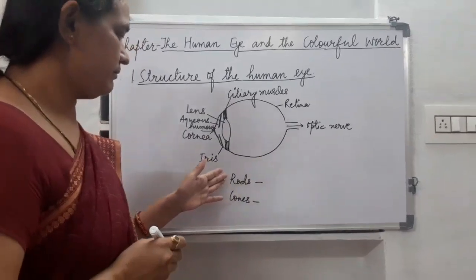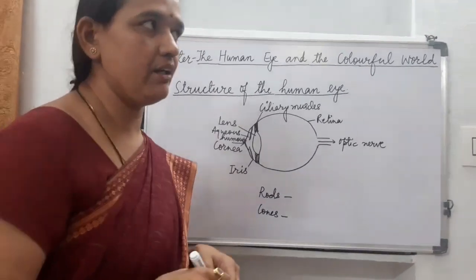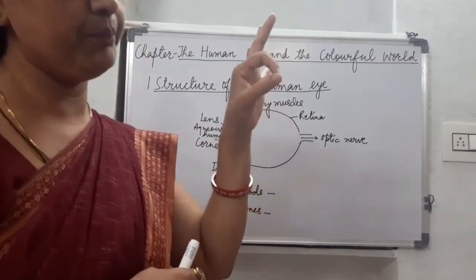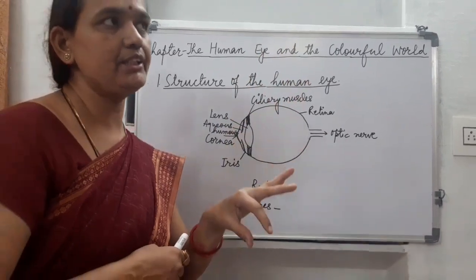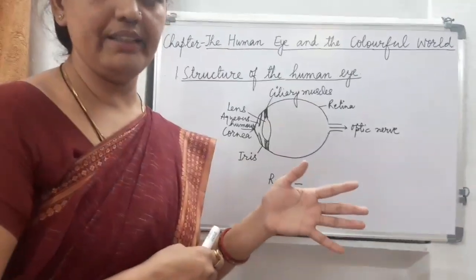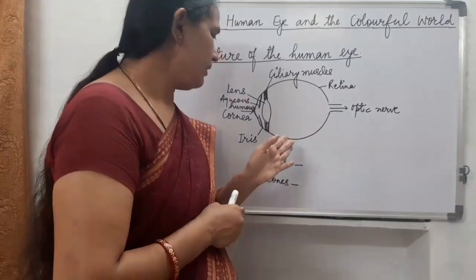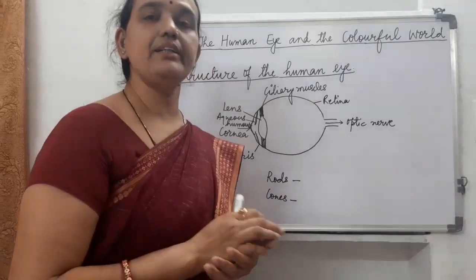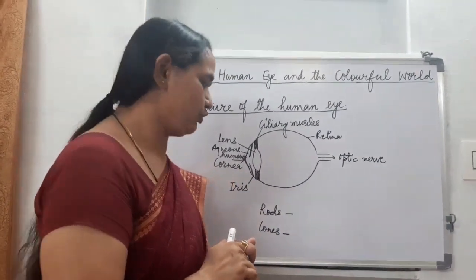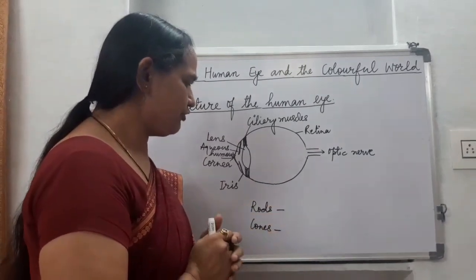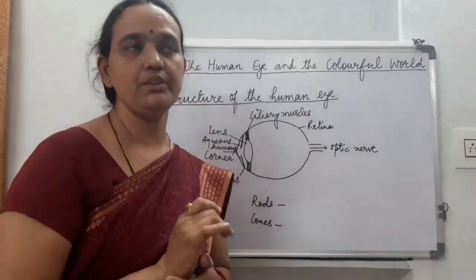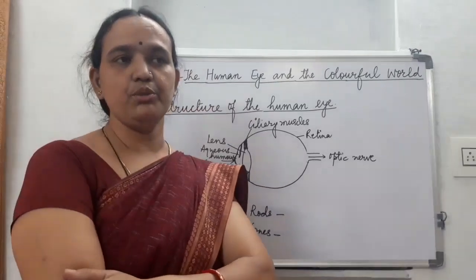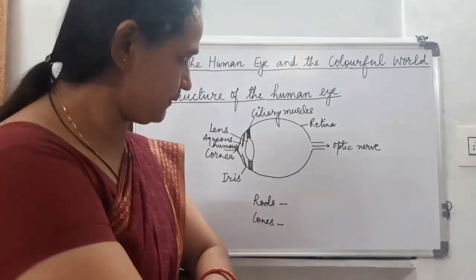Now children, let us talk about some night birds like the owl. It has a big size pupil to let more light enter into its eye, so that it can see in dim light and in the dark also. And this owl has more rod cells, so that it is able to see in dim light. If a person has fewer rod cells, then he is not able to see in dim light. And if a person has fewer cone cells, he is not able to distinguish between different colors.